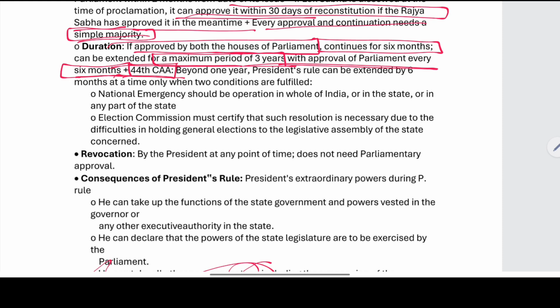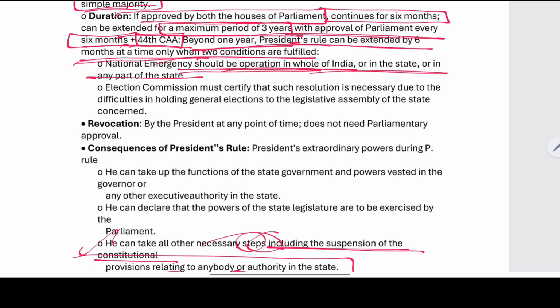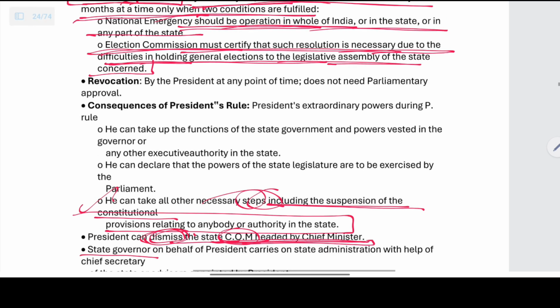Next, we have the 44th Constitutional Amendment Act. Beyond 1 year, the President's rule can be extended up to 6 months at a time only when two conditions are fulfilled. The national emergency should be operational in the whole of India or in the state or in any part of the state. The Election Commission must certify that such a resolution is necessary due to the difficulties in holding general elections to the Legislative Assembly of the state concerned.